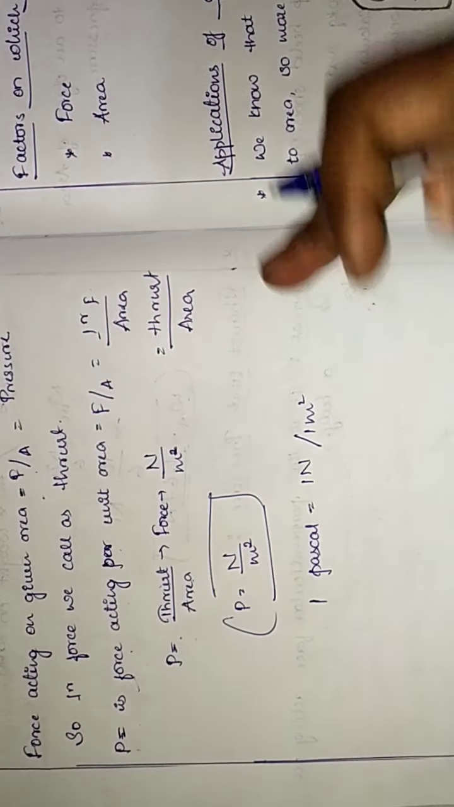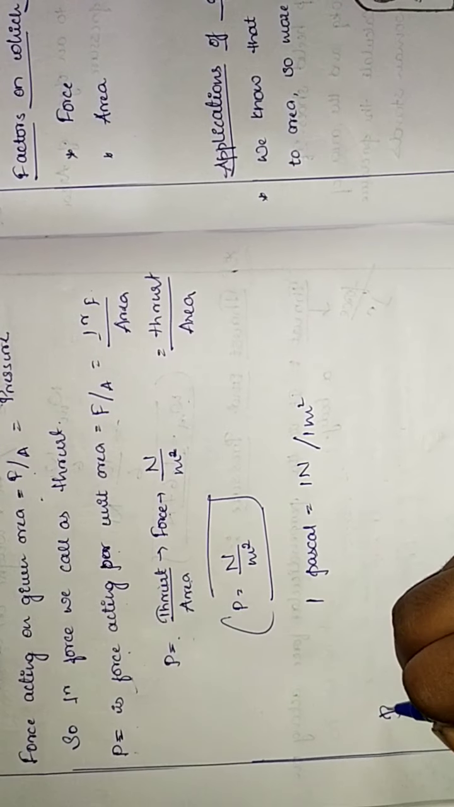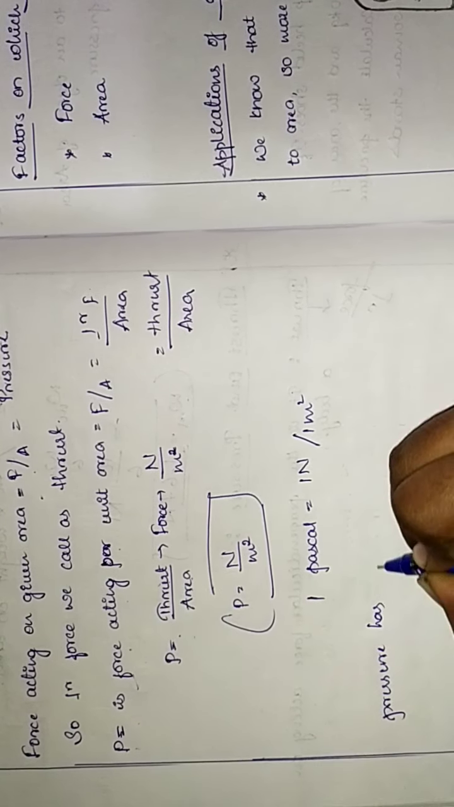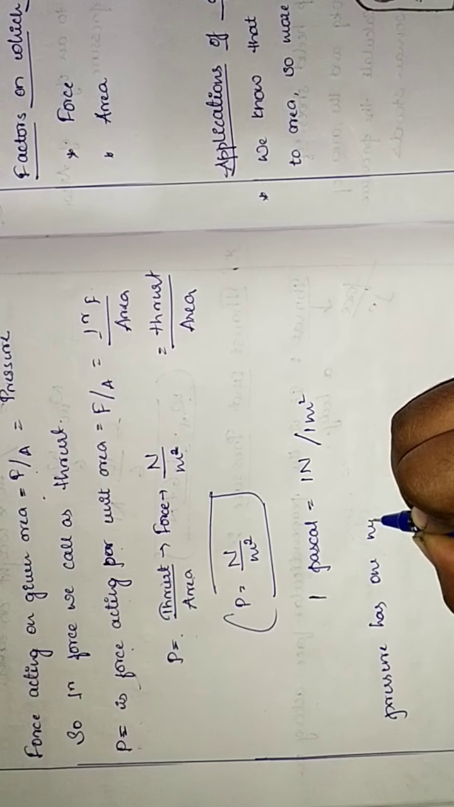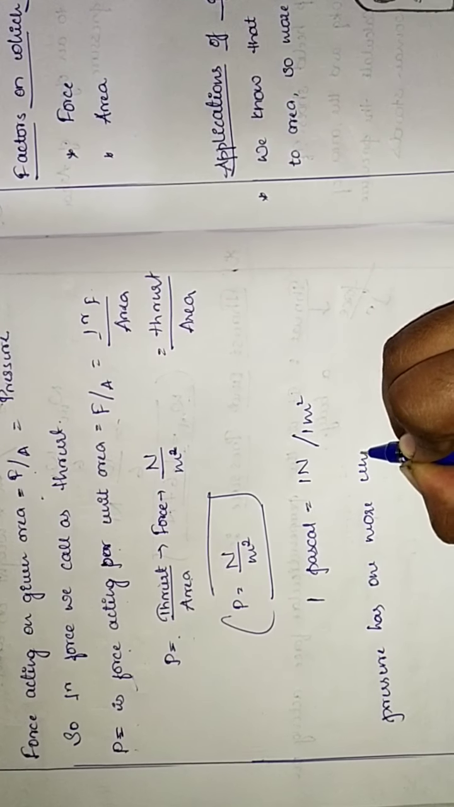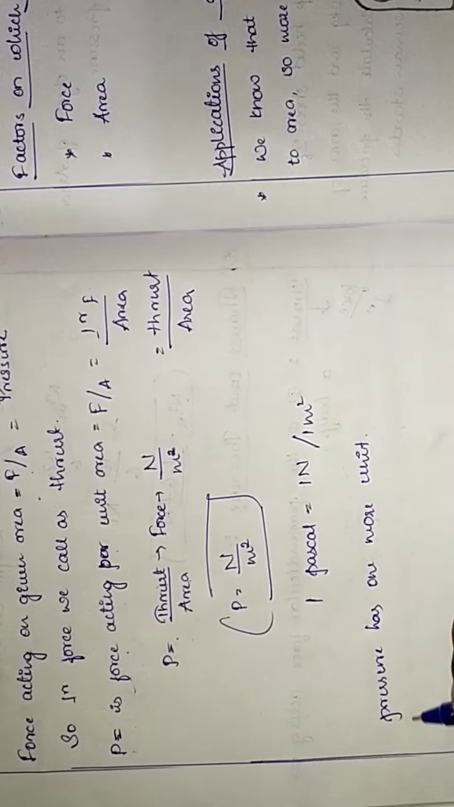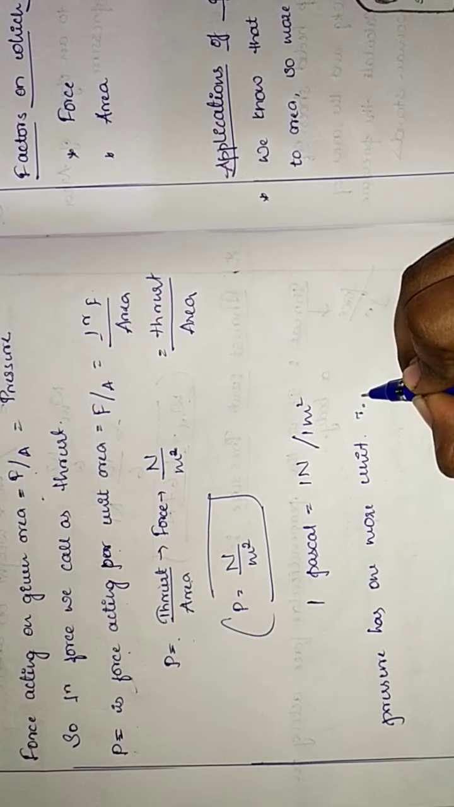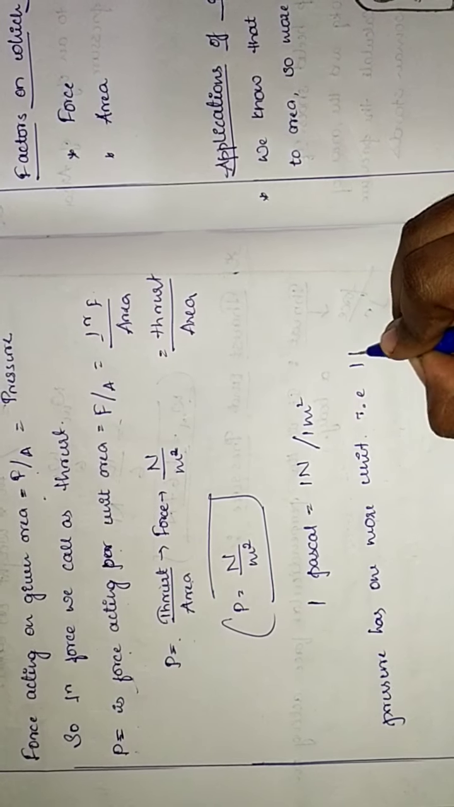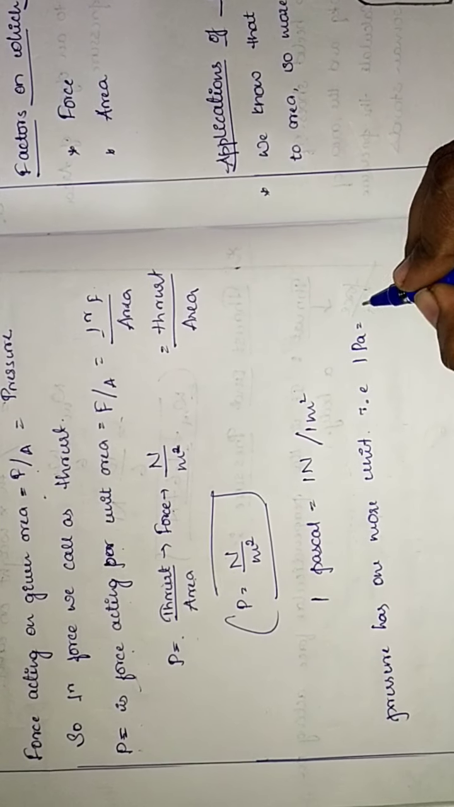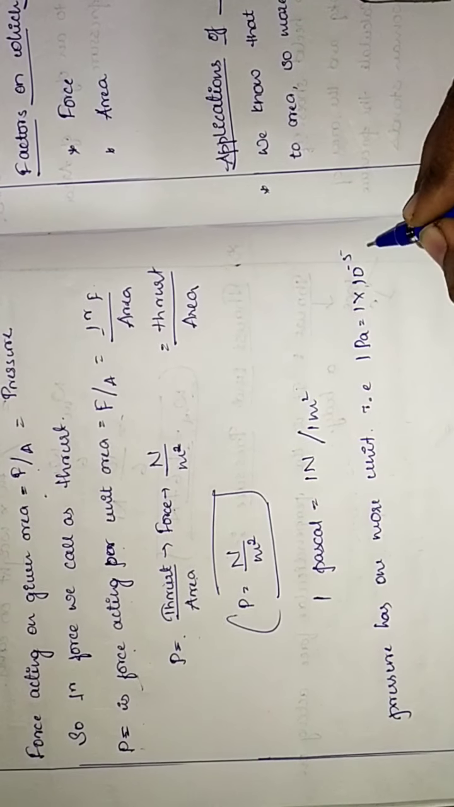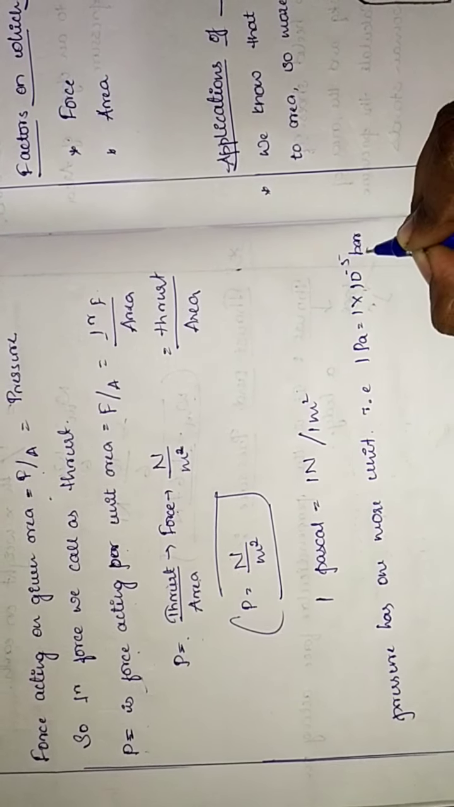Pressure has one more unit. So what is that unit? Does anybody know? Pressure has one more unit, that is, 1 Pascal is equal to 1 into 10 to the power of minus 5 bar, we call it.